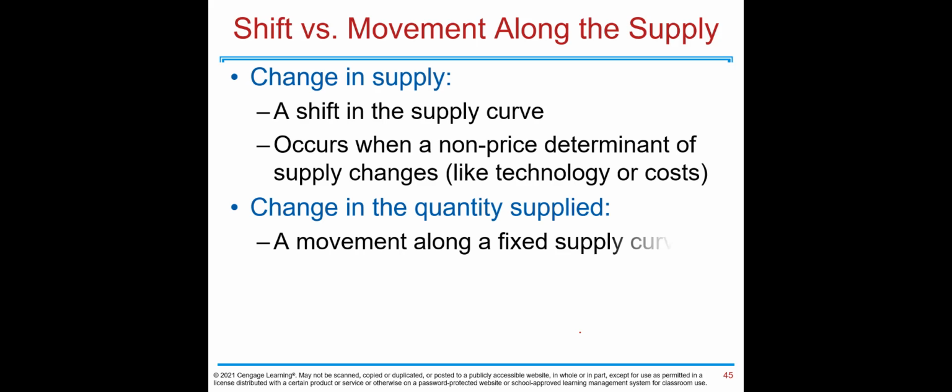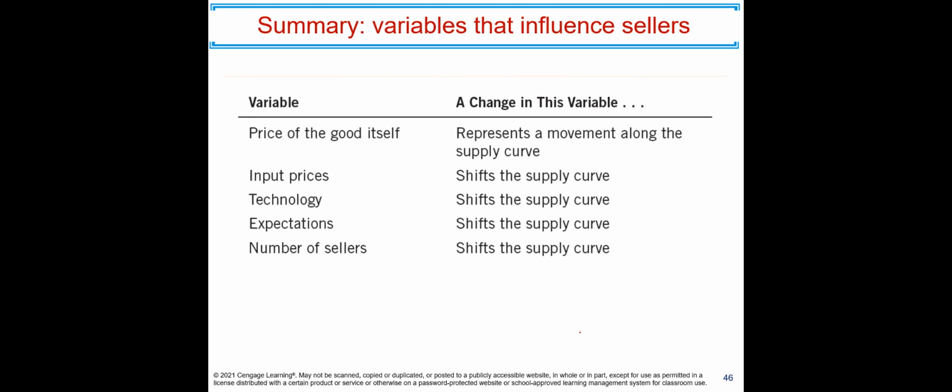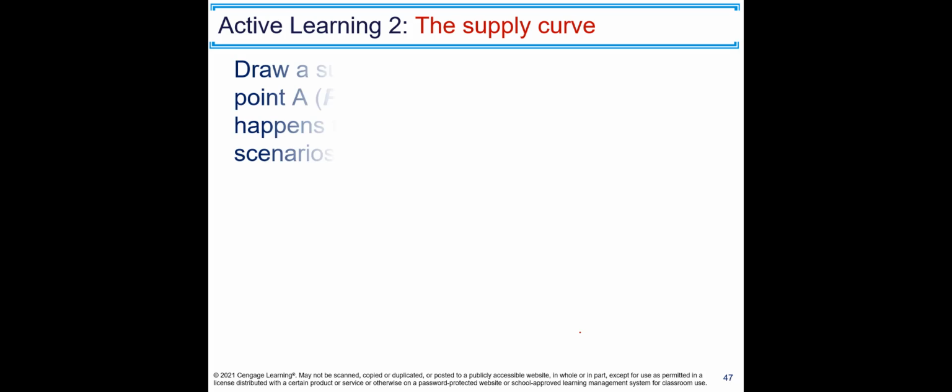Shifts versus movement along the supply curve. A change in supply is a shift in the supply curve, and it occurs when a non-price determinant of supply changes, like technology or cost. A change in quantity supplied is a movement along a fixed supply curve, and occurs when the price changes. You can see a summary of variables that influence sellers on this slide.